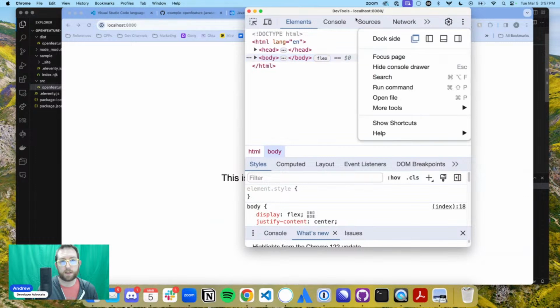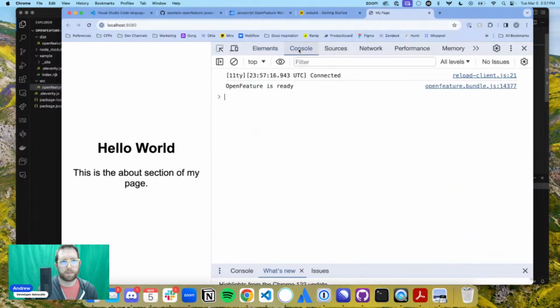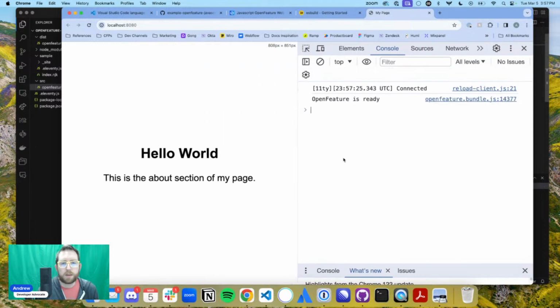I need to put this back in. Okay, no console error this time. Okay, good. OpenFeature's ready. I don't know why that didn't work that time, but okay.